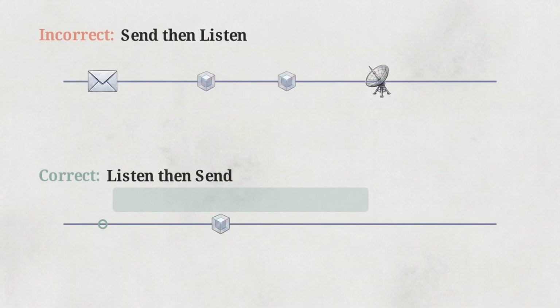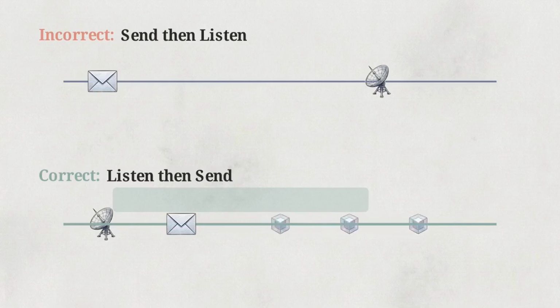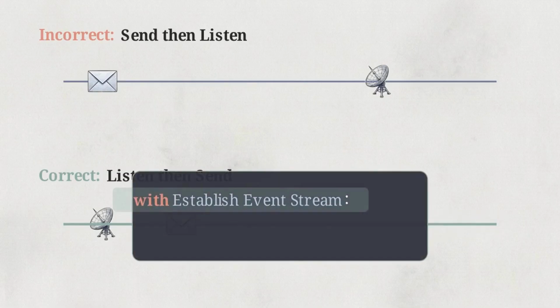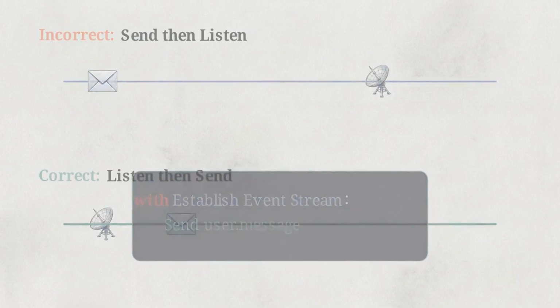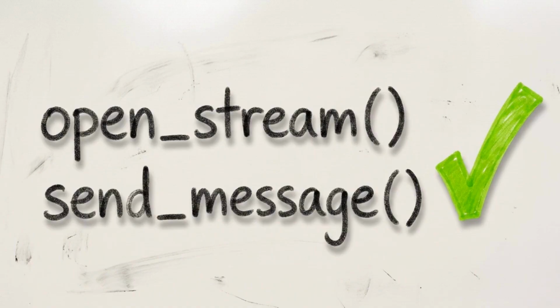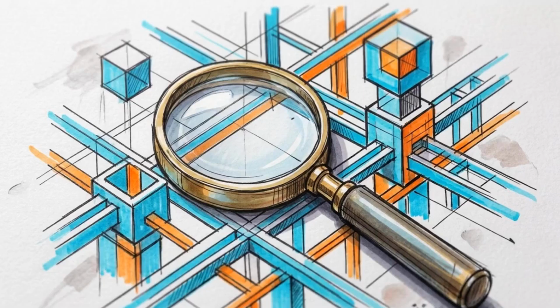Looking at these execution timelines, the fix is the documented architectural pattern. Open the listener stream first, wait for connection, then send the payload. The official SDK natively enforces this. Inside its standard scope, you guarantee capturing every packet. Establishing proper initialization is the first step toward preventing silent failures at startup.